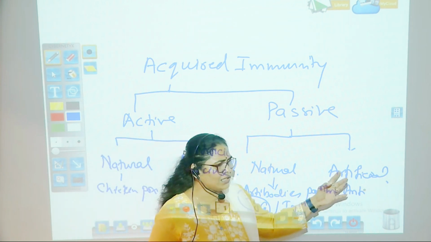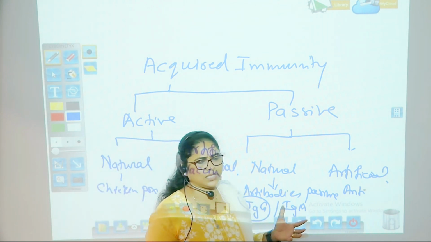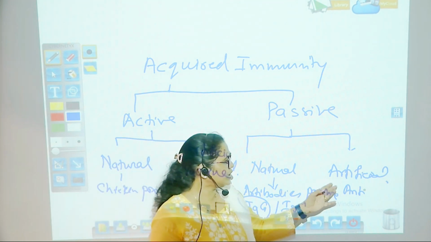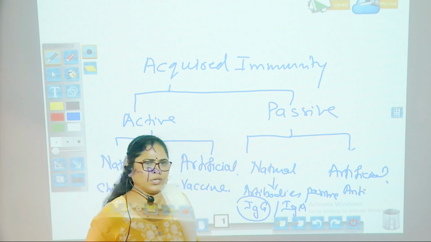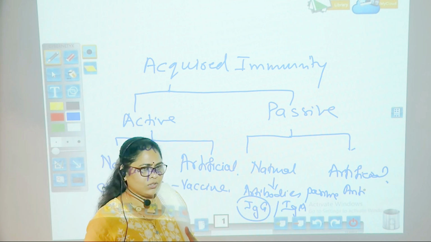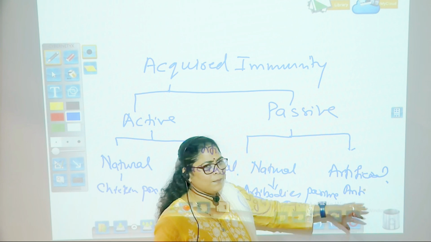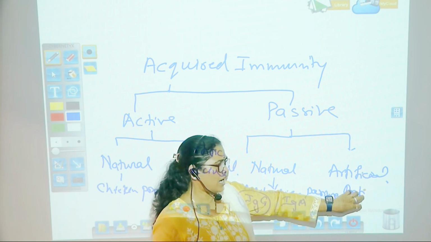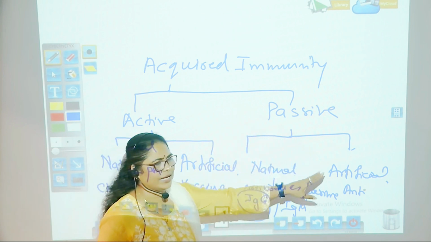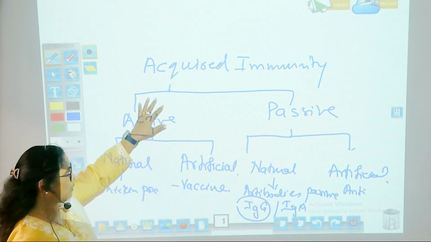So in this case, antibodies are given to the patient, or the antibodies are introduced into the body of the patient, that is through the donation of plasma or any other kind of donation. For example, monoclonal antibodies are also given in this case. In the case of snake bite also, the antibodies are given to the patient. So this is coming under artificially induced immunity, but this is again passive.